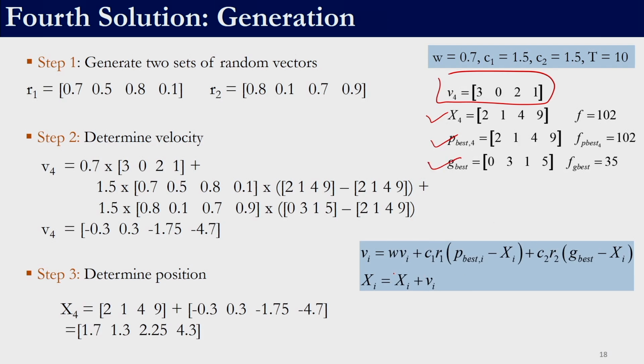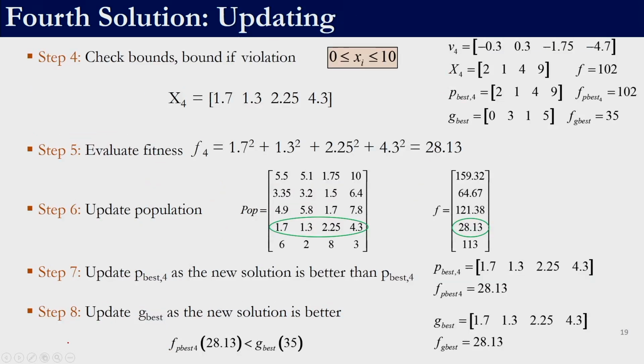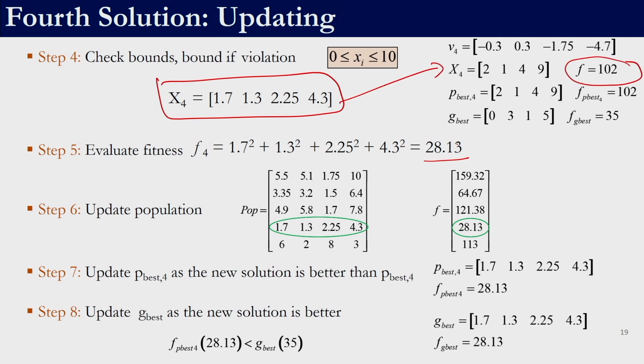G best is known. If you apply this equation with these two sets of random numbers, you will get a velocity of this, right, and then we find a new solution or new position. Again we can find the objective function of this. So, if we find the objective function value of this, we get 28.13. So, the current solution which was used to generate this x4 is this one, 2149, right. It has a fitness of 102, it has